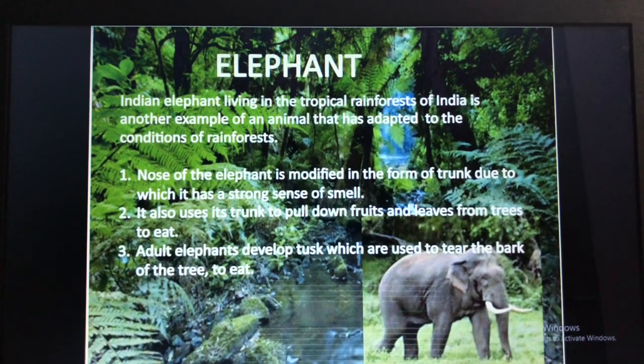Already everyone is familiar with this, isn't it? Adult elephants develop tusks, which are used to tear the bark of the trees. So they tear the bark, and they eat it.